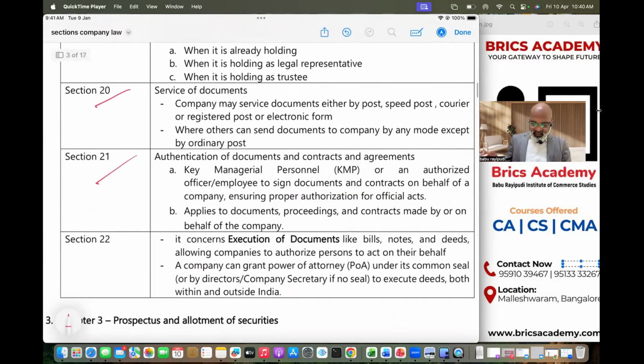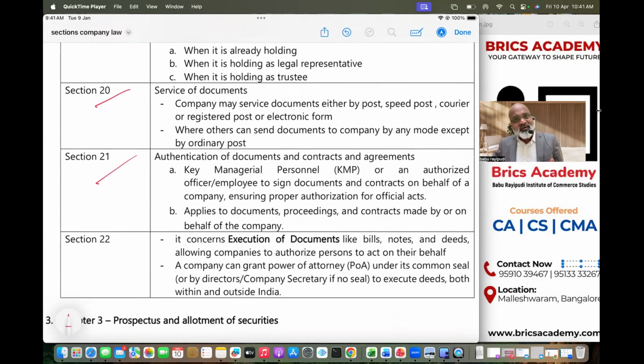Awesome. Let's finish the next section, that is 21, authentication of documents and contract of agreements. So generally, company is an artificial person, right? So company keeps entering into agreements, like with the supplier, with the banker, with an insurance company. It will enter so many agreements and contracts during its day-to-day life. In the ordinary course of business, company keeps entering into many agreements with outsiders, right?